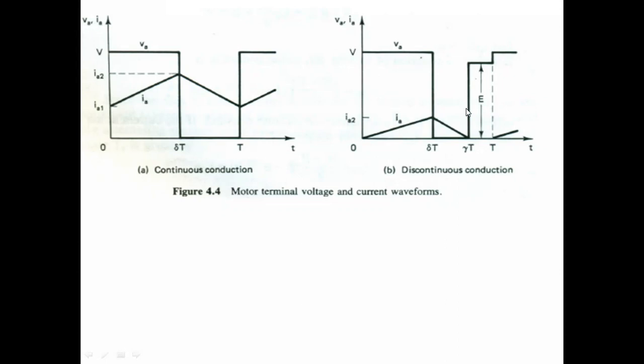So figure 4.4b gives the discontinuous mode. In present day semiconductor devices, choppers operate at frequencies sufficiently high to eliminate the discontinuous conduction modes.